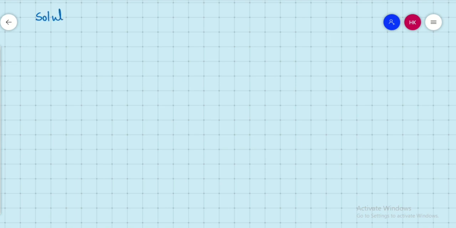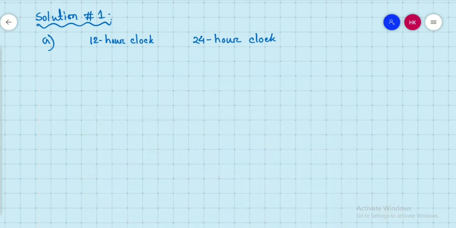Solution number 1A. So we can just draw a table like 12-hour clock and 24-hour clock. In 12-hour clock there is written in the question 9:30 a.m. So you write 9:30 a.m. In 24-hour clock, it will be just 0930. This is the answer.